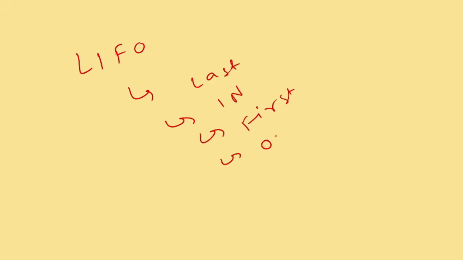And sometimes we say LIFO, that is a list. That means what? L for the last, not for the list, so sorry, last in, first out, isn't it? So first you should know these concepts, then it is very easy for us to go with the practical things of it. So this is called as stack.